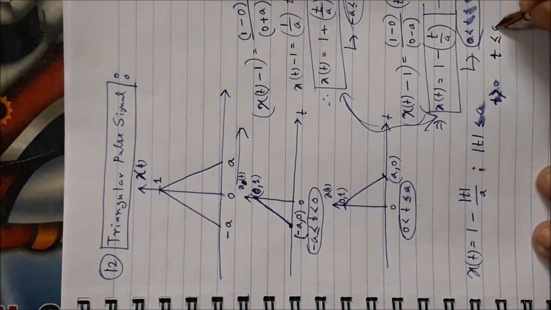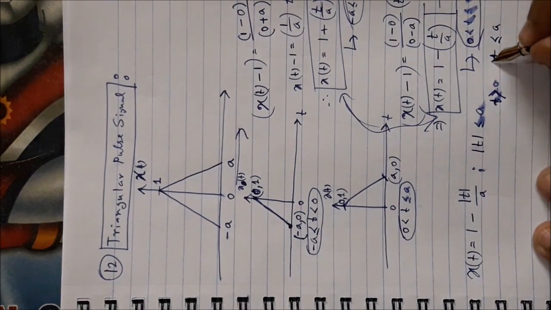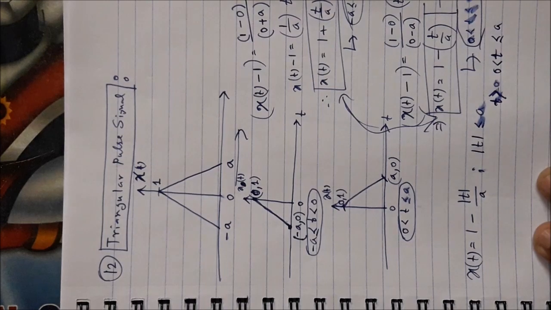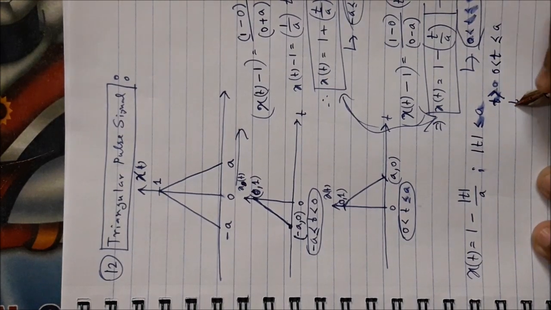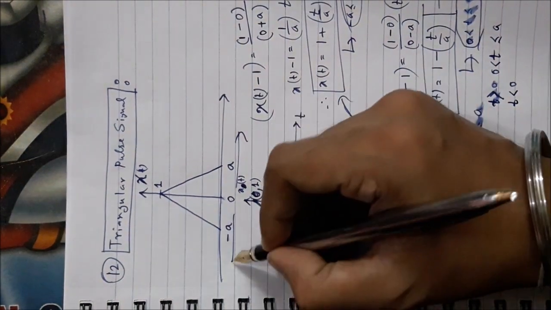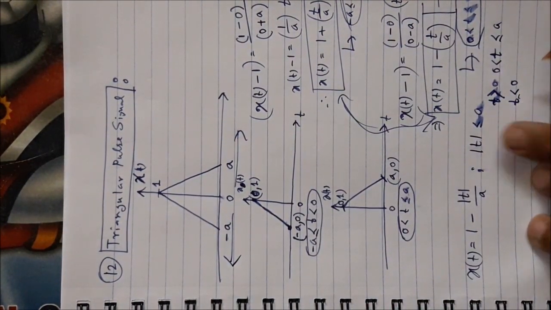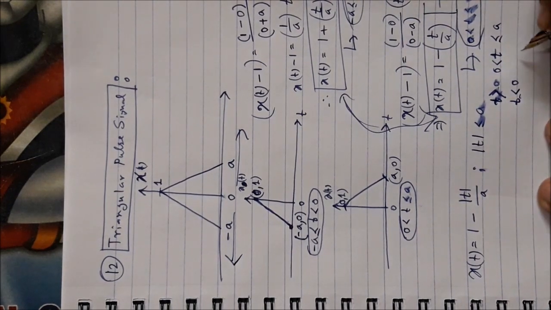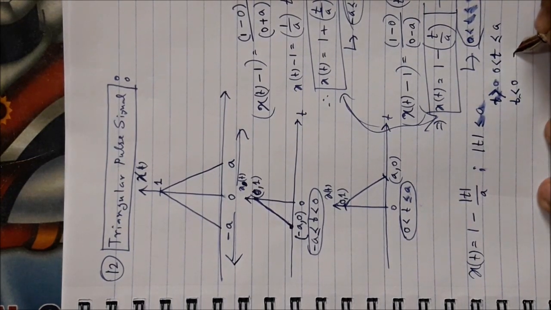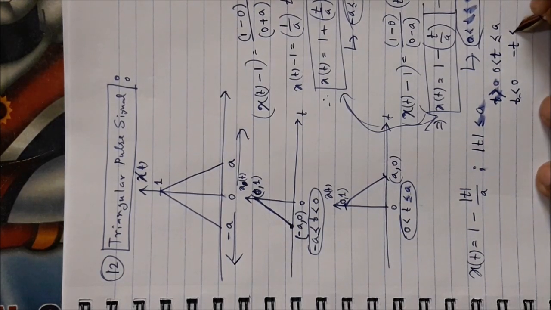It is less than or equal to a, and it should obviously be greater than 0. And whenever you consider t less than 0, that means this side, t negative, modulus of t is minus t, less than or equal to a.